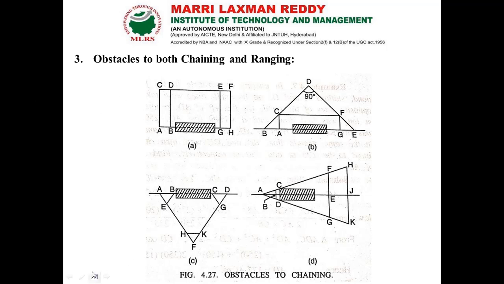Here we can erect the perpendiculars so that the distances AC and BD are equal. If I connect this line CD and extend it somewhere else, and choose the points E and F, then whatever distances CA and DB are, the same distances you can erect with the help of the cross staff, making the perpendicular. It will reach certain points G and H. If I connect this line, the line AB automatically gets continued here also.